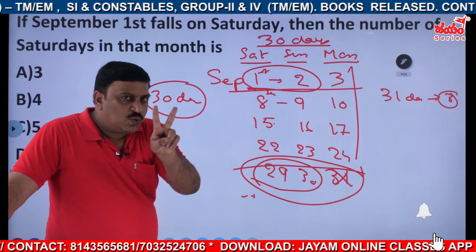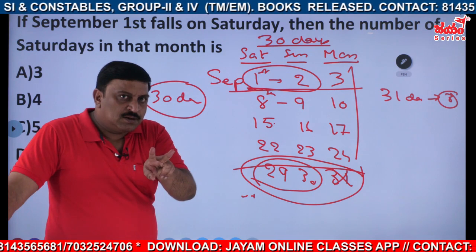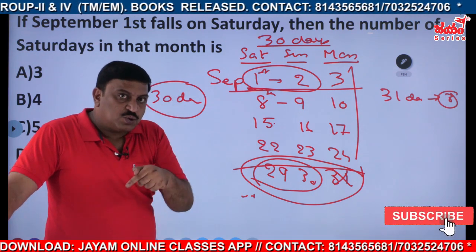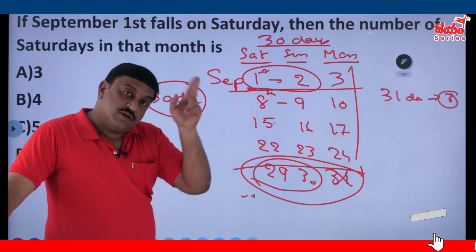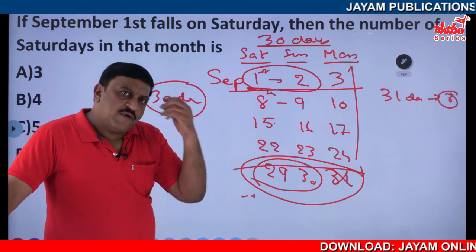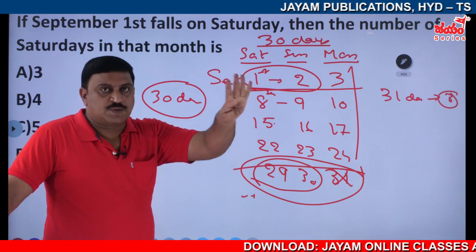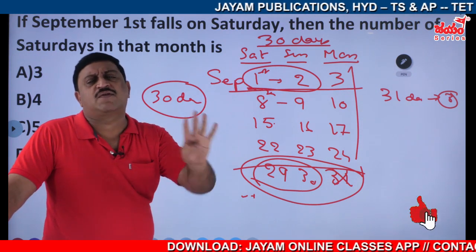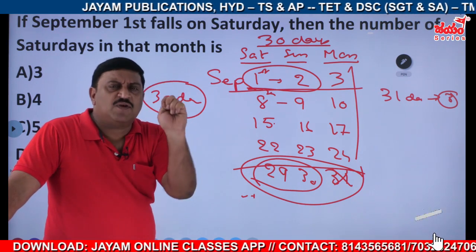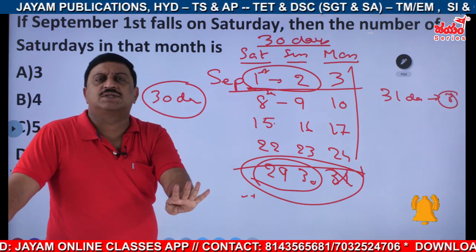If a month has 2 odd days, definitely the first 2 days or last 2 days will appear how many times? Those 2 days will appear 5 times. The rest of the weekdays appear 4 times only. Minimum 4 times will be there. Why? Because each month has a minimum of 4 weeks. That's why every weekday will appear 4 times.